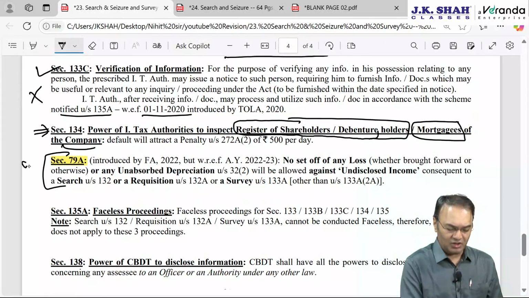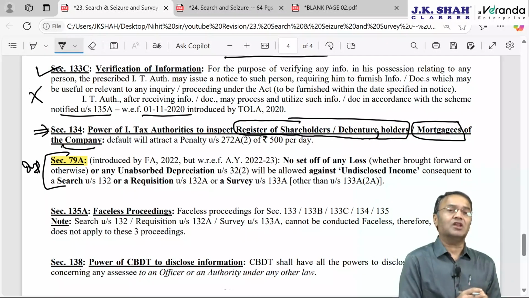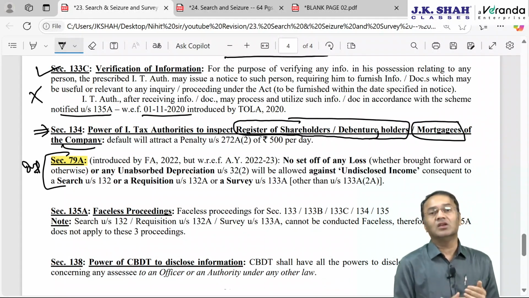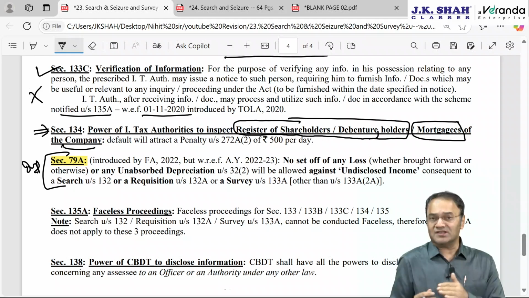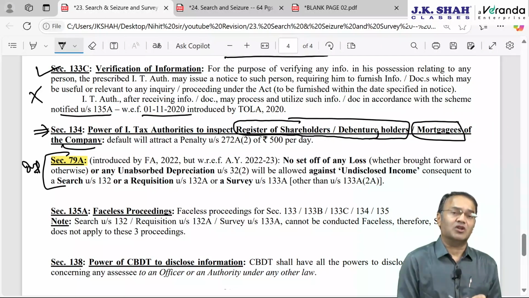Section 79A, on which questions have not come but is a slightly important section. This is part of set off and carry forward of losses, chapter 6. I have covered this point in that chapter also. Section 70 to section 80 is chapter 6, set off and carry forward.